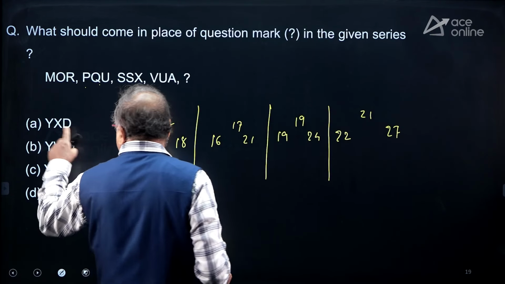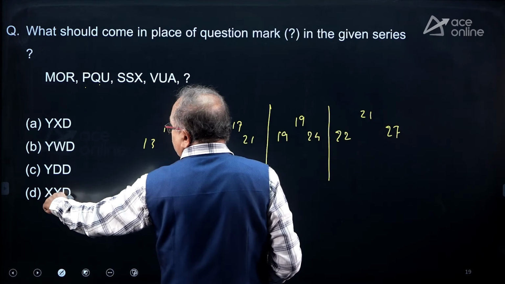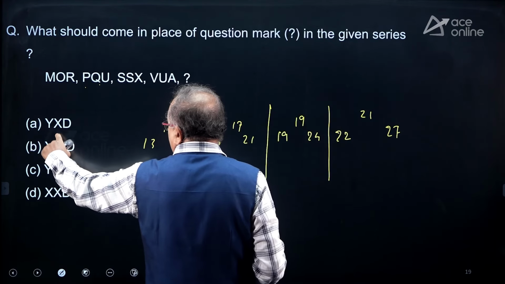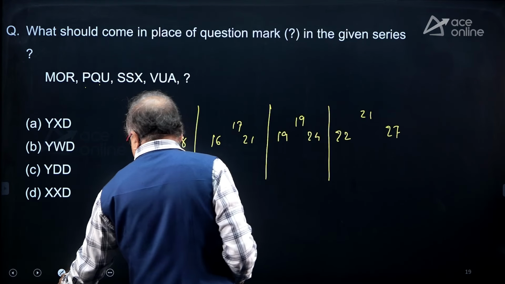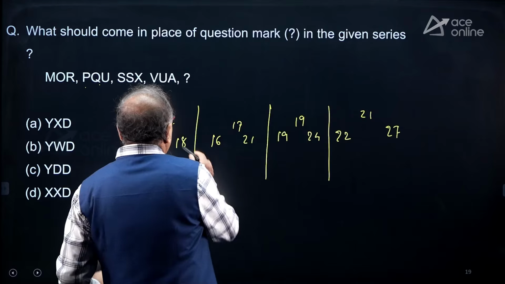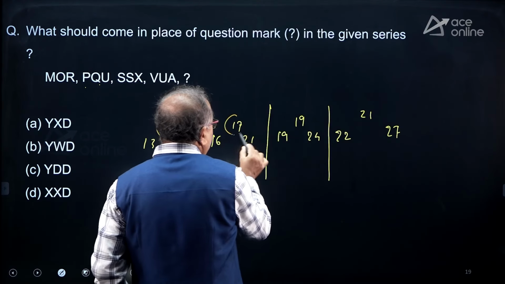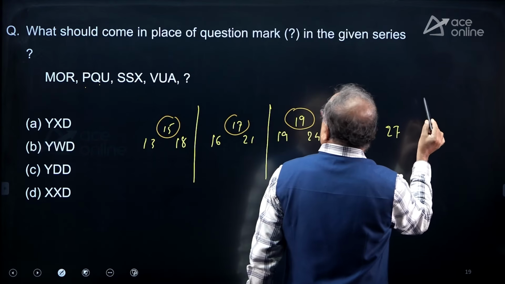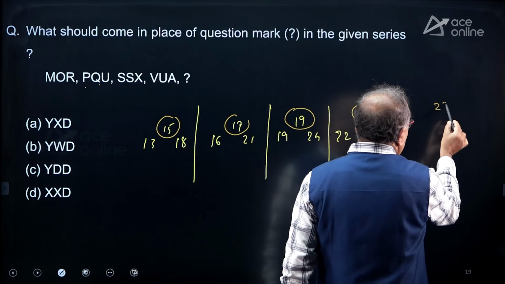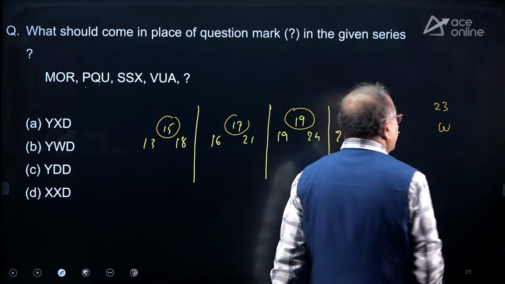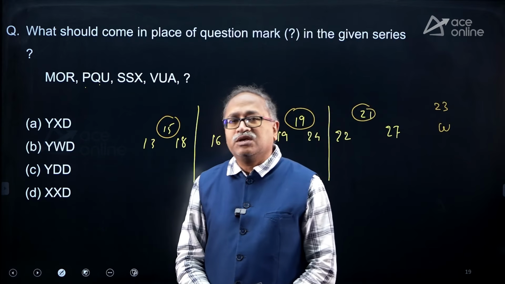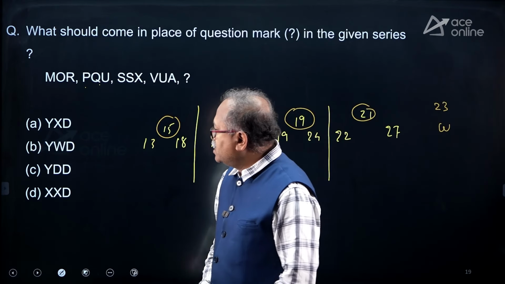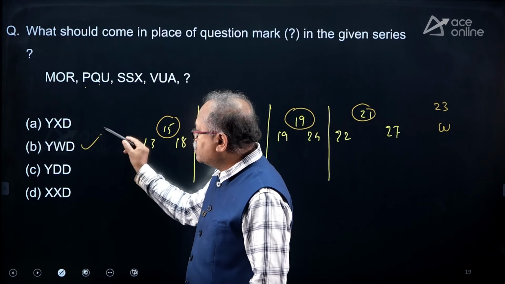What I notice is all the middle figures, that is X, W, D. This is 15, 17, 19 plus 2, 21 and plus 2, 23 and which is W. So my middle one must be W here. Where is the middle one W? Option choice B.